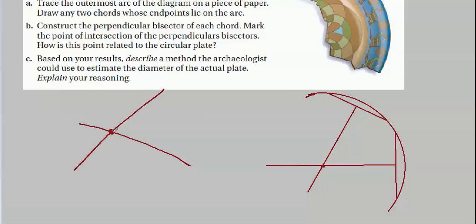Well, that's where we are, and that's called triangulation. And that's just what we did here. We basically figured out a way to triangulate our center.